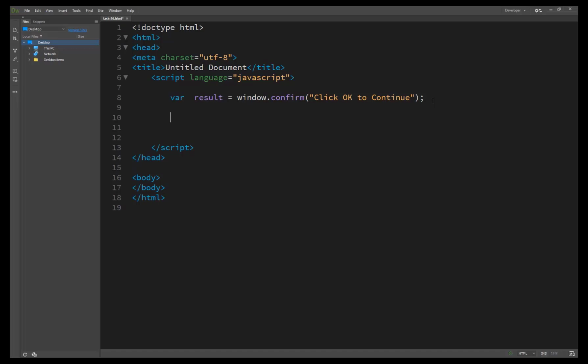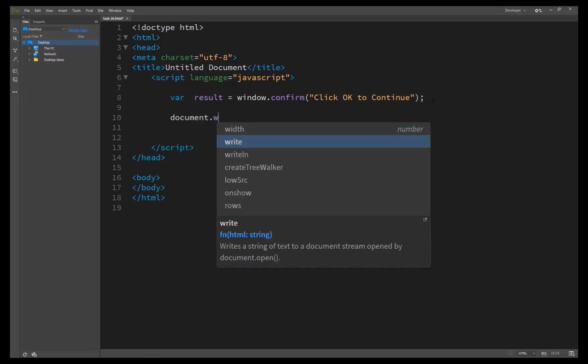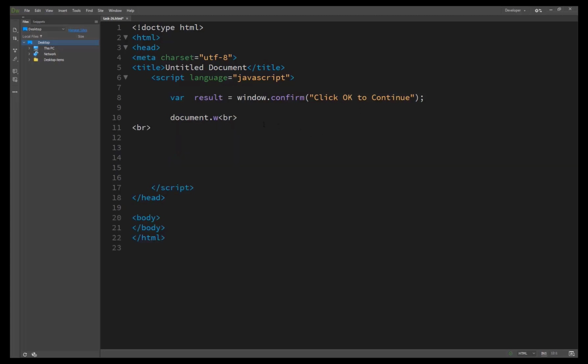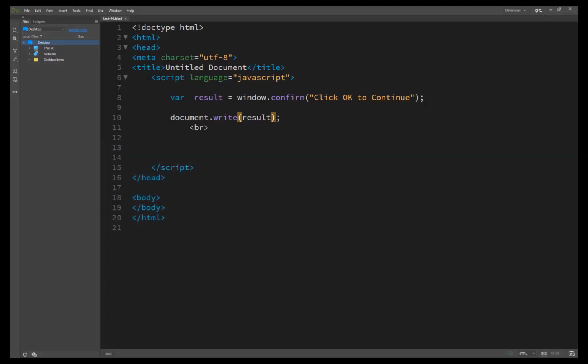Now we use document.write to print a message on our page. In document.write we pass the result, and now we see the result here. It doesn't work. Why?